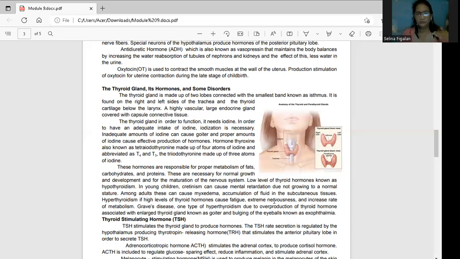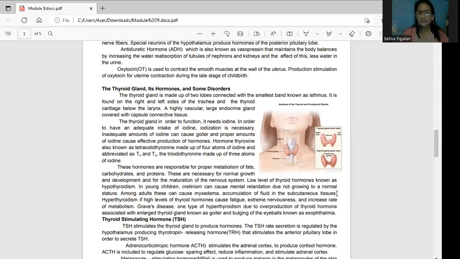Hypo means low. When you say hyper means high. Pag mababa ang thyroid hormones mo, magkukos siya ng hypothyroidism. In young children, magkukos siya ng cretinism, which is a mental retardation. So yung mga ibang anyo ng mga mental retardate ng mga bata, that is what you call cretinism. Among adults, it can cause myxedema, which is accumulation of fluids in the subcutaneous tissues. Hindi ko na pinakita, pero para siyang nag-accumulate ng fluids.